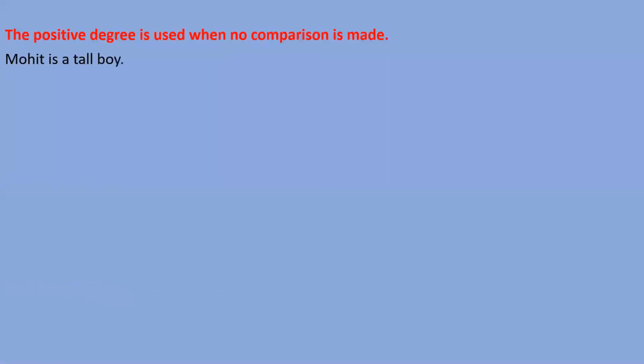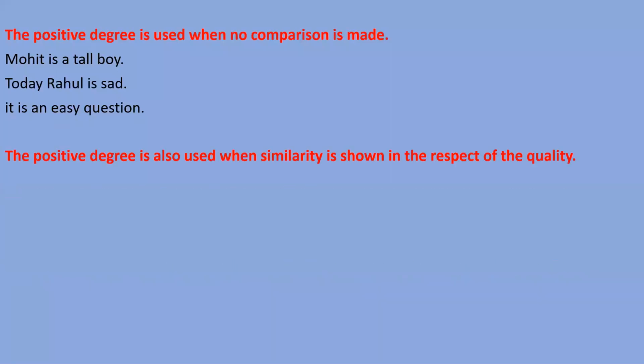Then I told you if we need to use positive degree, so whenever we don't make any comparison, at that time we need to use positive degree, like Mohit is a tall boy. So I'm just telling the quality of Mohit. He is a boy. Along with this, he is a tall boy, right? So tall is here positive degree. So whenever we make no comparison, at that time we should use positive degree, right? Today Rahul is sad, so sad is positive degree. It is an easy question, so easy is also positive degree.